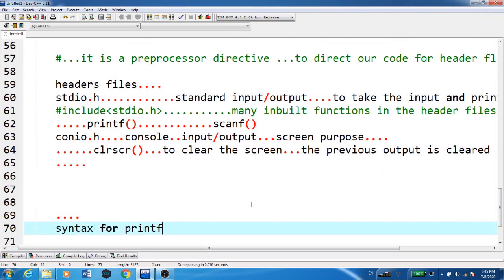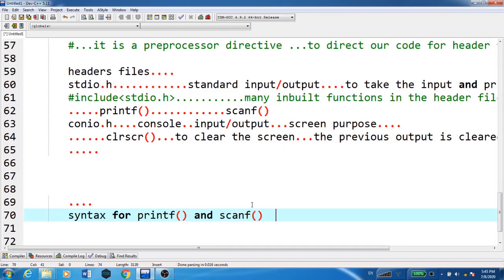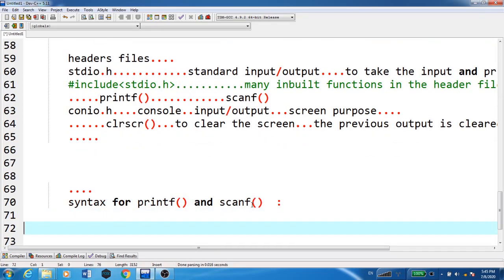Syntax for the printf and scanf functions. Before this, first we will see what a variable is. Because we have some data, and that data needs to be stored somewhere in our system, in our compiler.